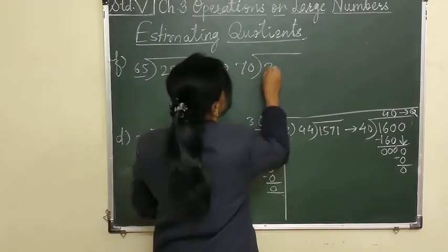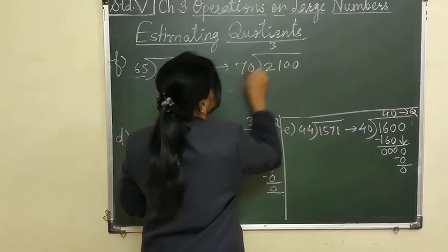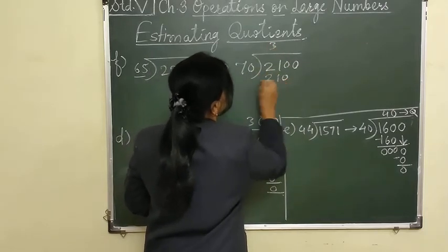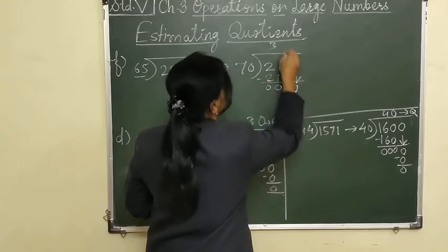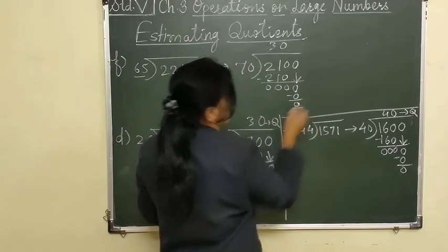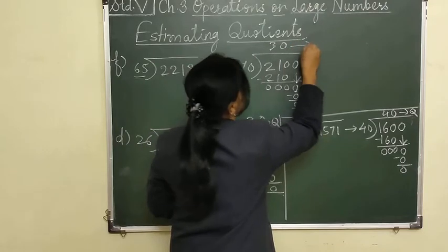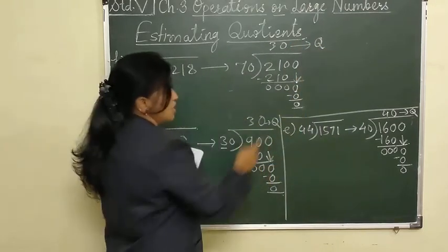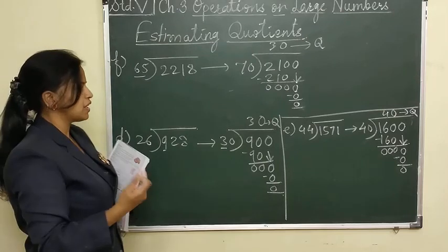So we will take 2100 here. 7 3s are 21, 73s are 210. By taking this 0, you can directly put 0 here. If you do not subtract 0 from this, then too it's okay. If you keep 0 here and write 0 here, then too it is okay. It's not compulsory to do that 0 minus 0, but I have done it so that you can understand it better.